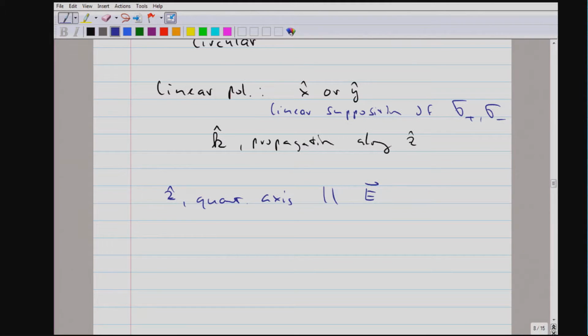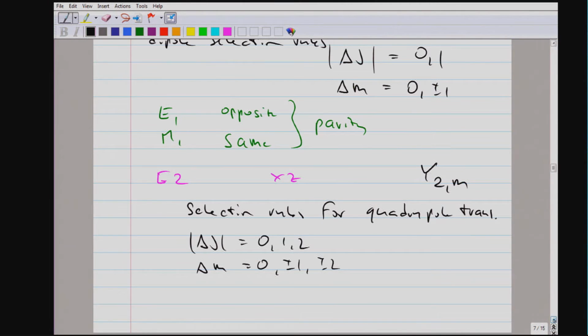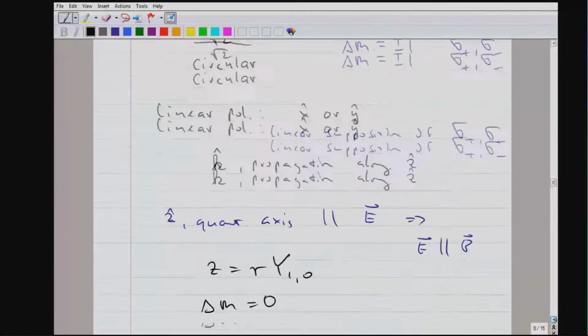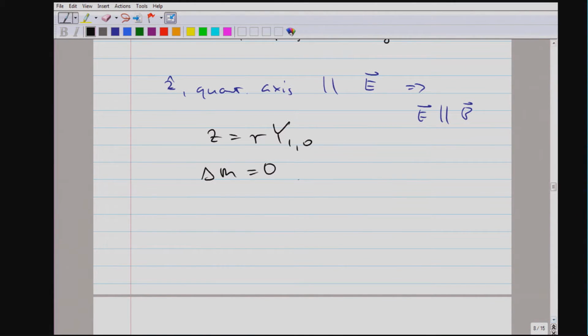So we're talking about the situation that the electric field of the electromagnetic wave is parallel to the magnetic field. Then, with this polarization, we pick out the spherical tensor component, which is Z, which is R times Y10. And that means that this polarization of the light induces a transition for which delta M equals 0. And this is referred to as pi light.